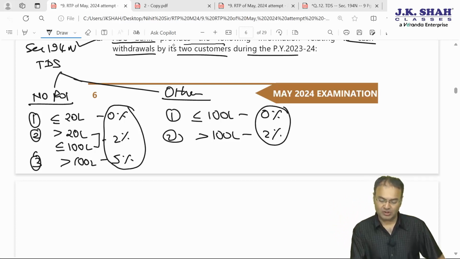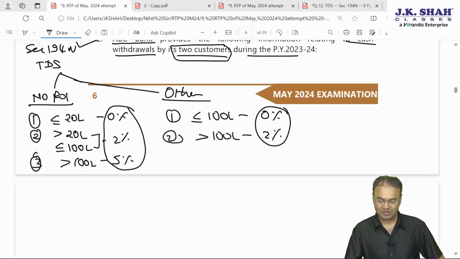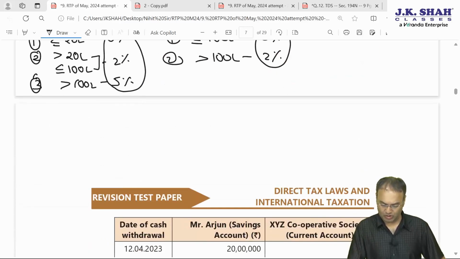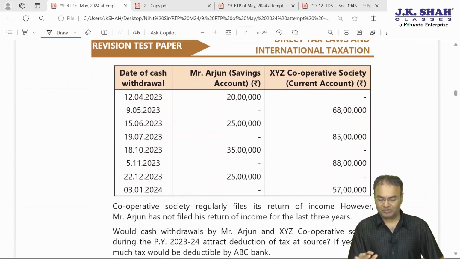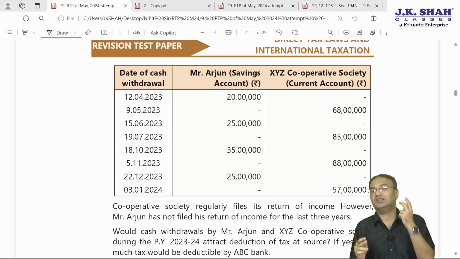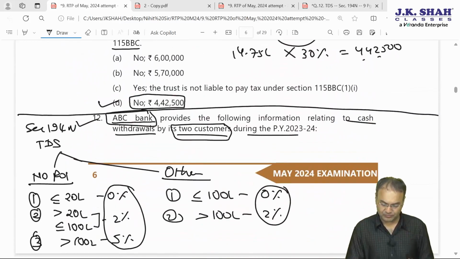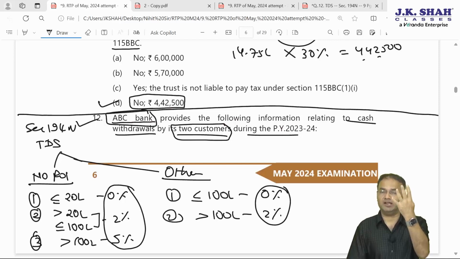Now 2 of the customers of the bank have withdrawn cash. ABC Bank is the assessee. We have to decide whether tax will be required to be deducted or not. This is an independent MCQ, has nothing to do with the earlier 2 case scenarios. Case scenario 1 had 6 questions, question 1, 2, 3, 4, 5, 6. Case scenario 2 had 4 questions, 7, 8, 9, 10. This is 11th. No, 7, 8, 9, 10, 11, 5 questions.